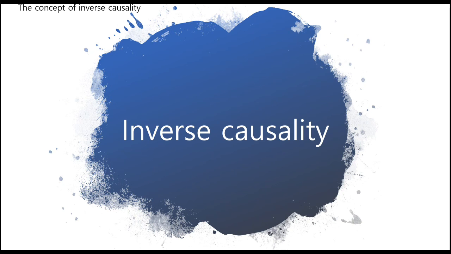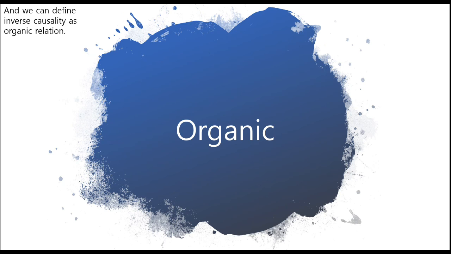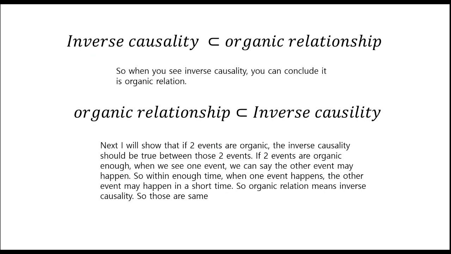The concept of inverse causality. This is the concept of feedback where two kinds of period exist, procession from A to B, procession from B to A. If the first one is causality, then the second one is inverse causality. And you can define inverse causality as organic relation. So when you see inverse causality, you can conclude it is organic relation.